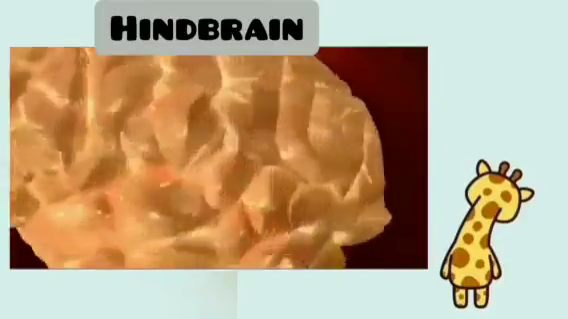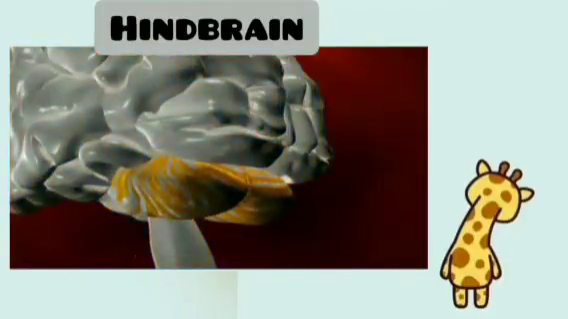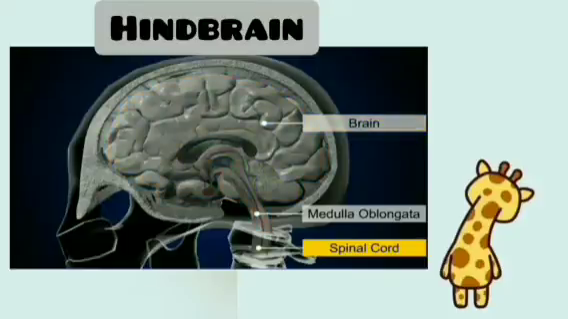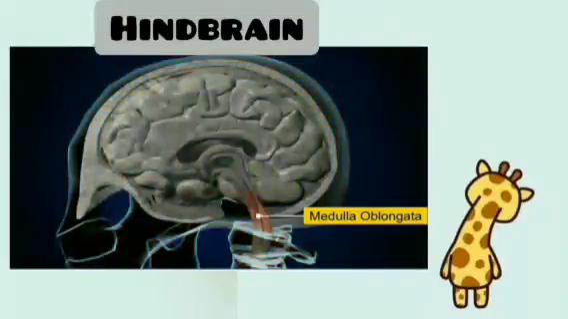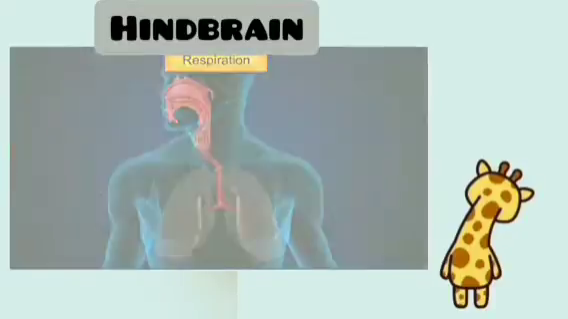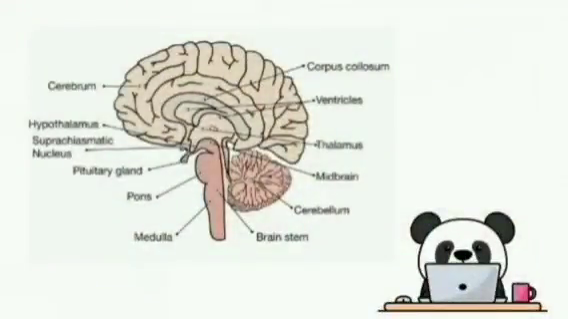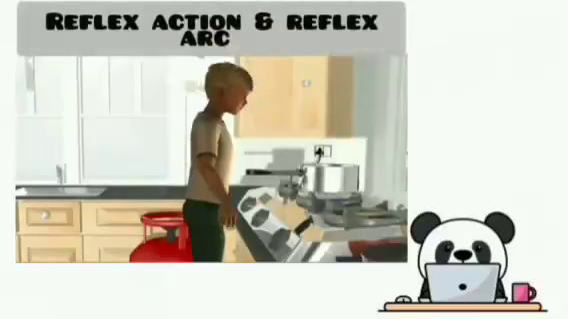The convoluted surface of the cerebellum provides lots of space to accommodate the maximum number of neurons. This part of the brain is responsible for coordinated body movement and balance of the body. The medulla oblongata acts as a link between brain and spinal cord. The centers of the medulla oblongata control involuntary activities such as respiration, blood pressure, cardiovascular reflexes, and gastric secretions. I have finished the three major parts of the brain, and now I'm going to talk about reflex action